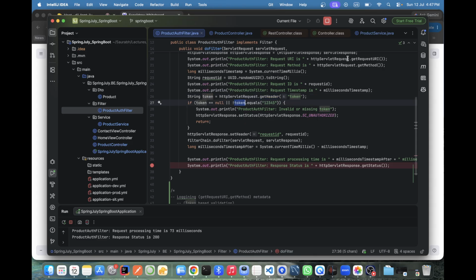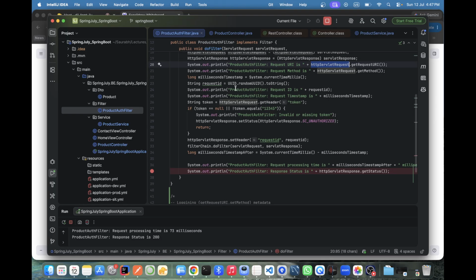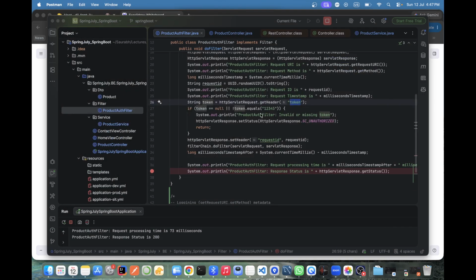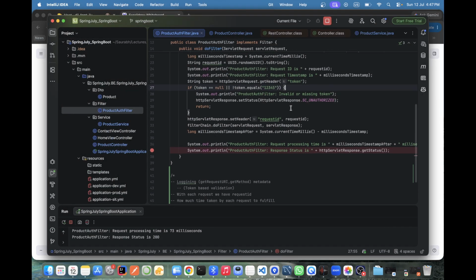In our request we have the header, token, this key we just added. So that key we are just validating. If it is that key, we pass it to the filter chain. Otherwise we just throw it back, and the request will not be fulfilled.